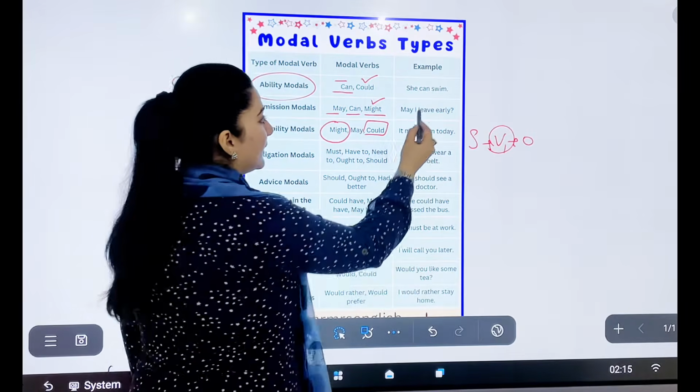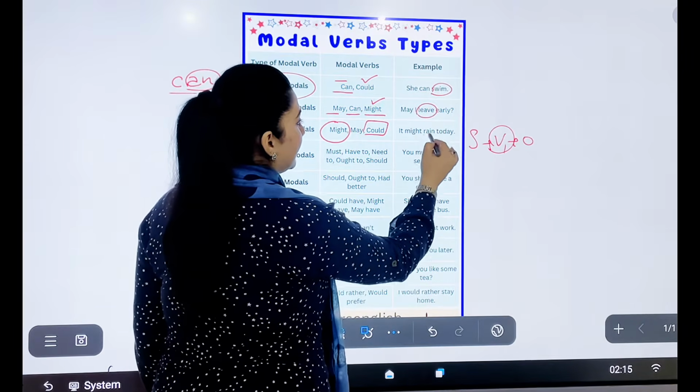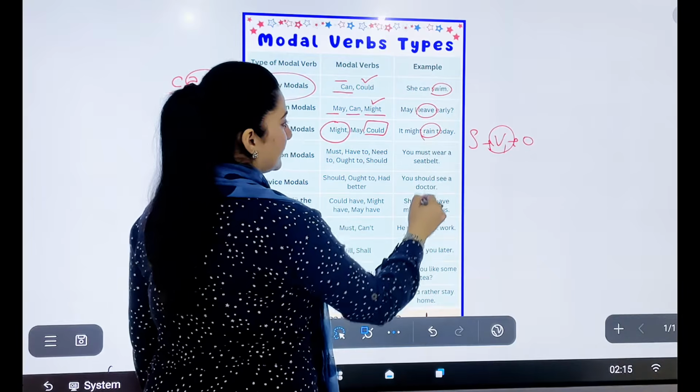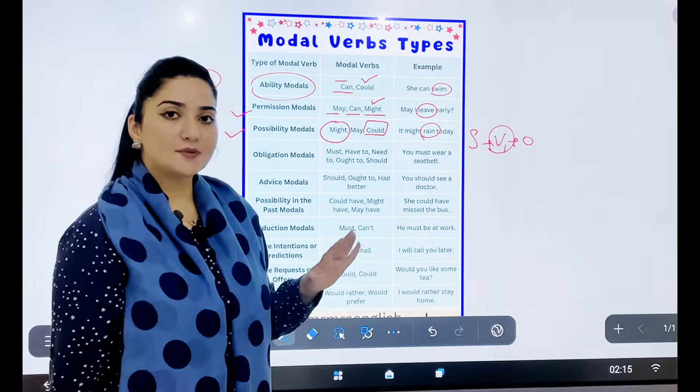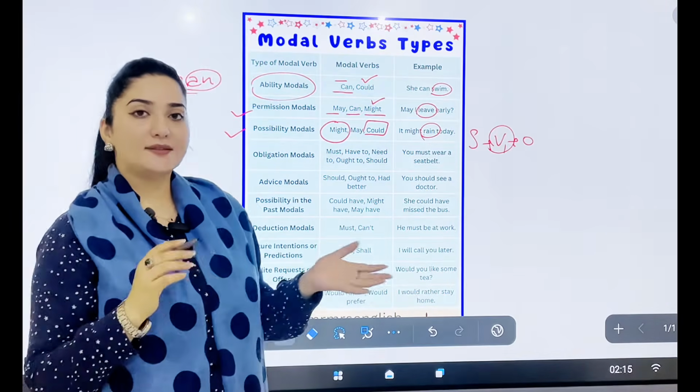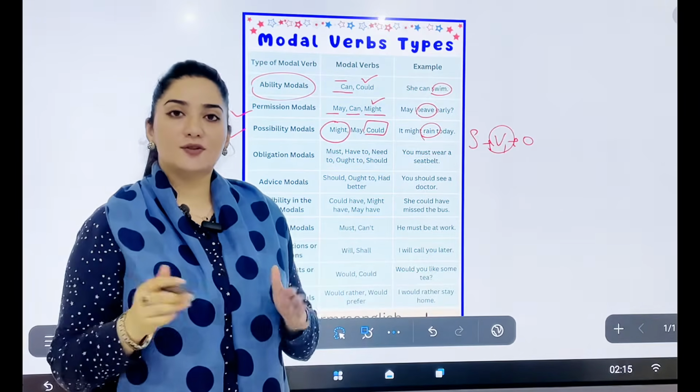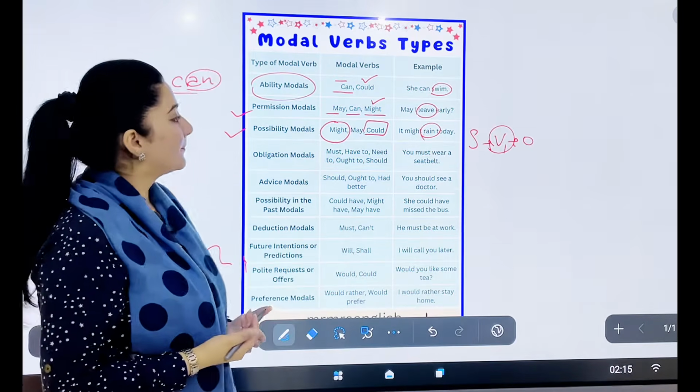Like first say, I can swim, leave, rain, right? So for all the modal verbs, this rule is the same. As the tense changes, there is no need to change the form of the verb.